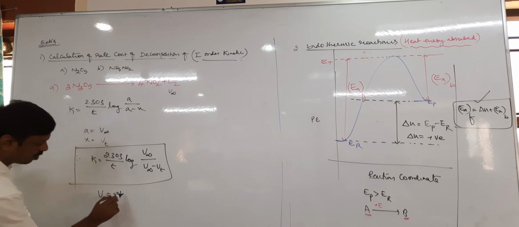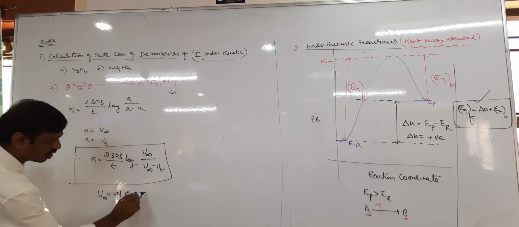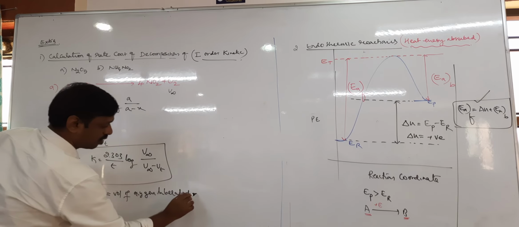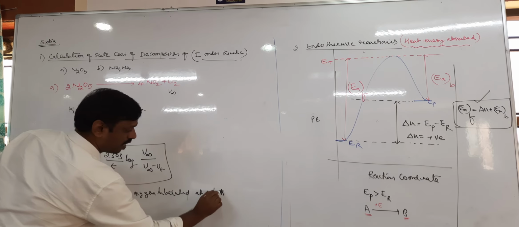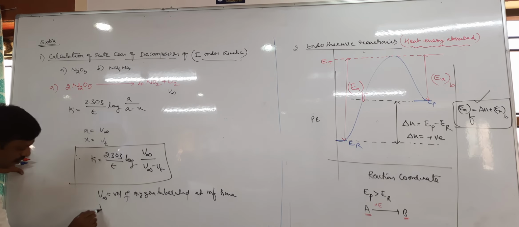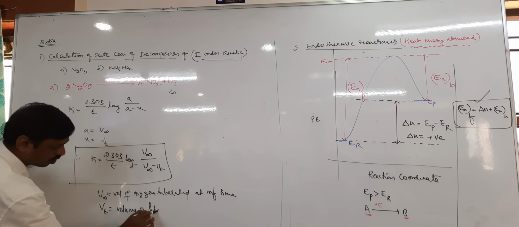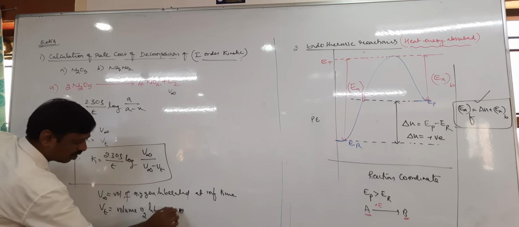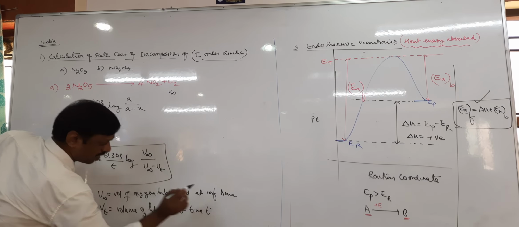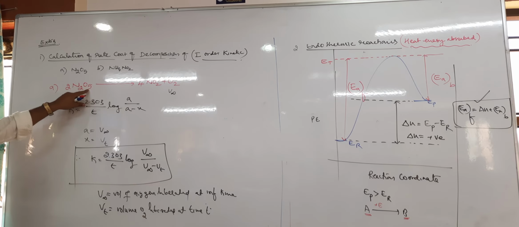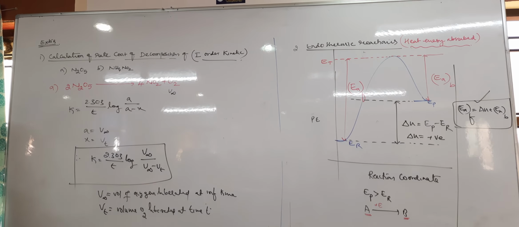Okay, take down: V infinity is the volume of oxygen liberated at infinite time, and VT equal to the volume of oxygen liberated at time T. So when a question comes based on N2O5 decomposition, use this formula, V infinity by V infinity minus VT.